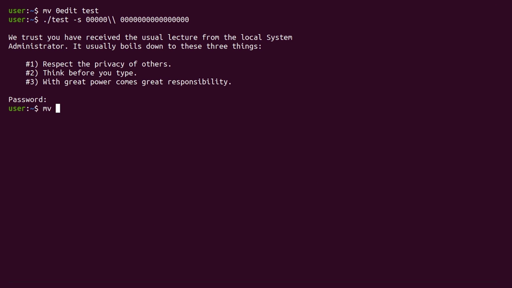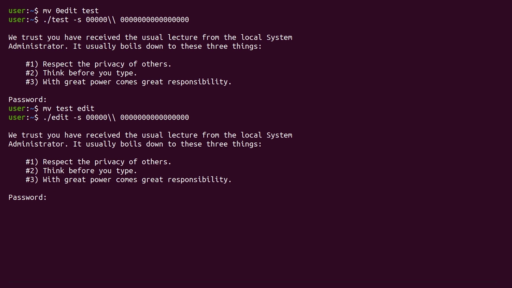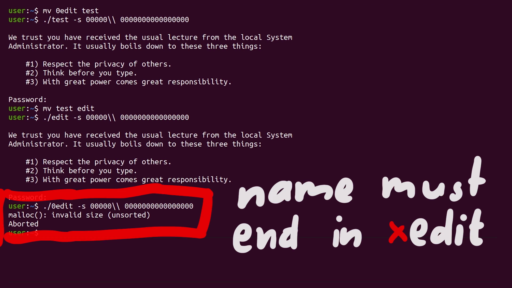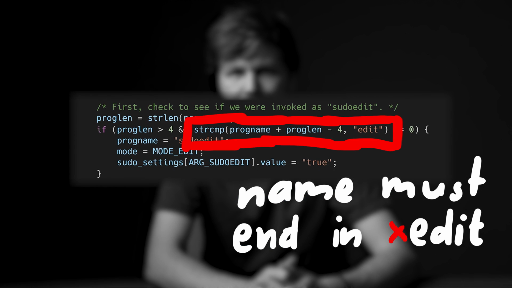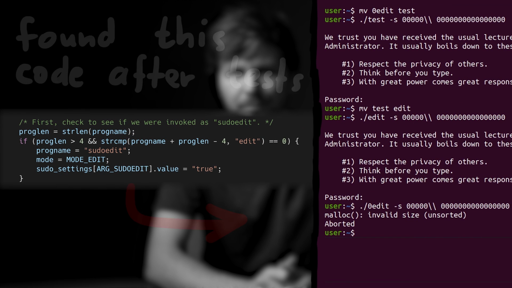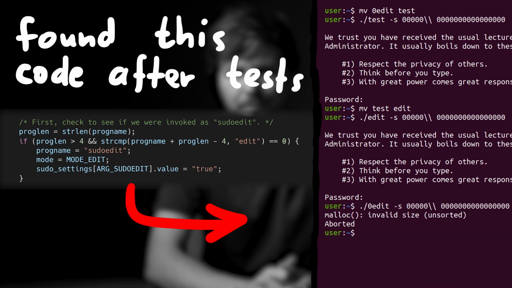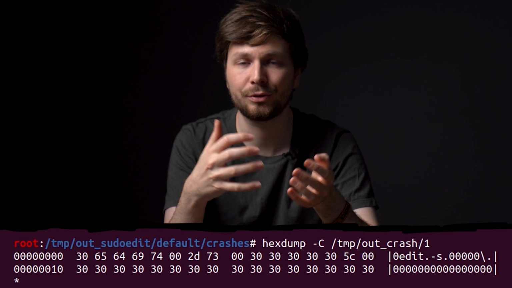We can also play a bit with the name and try different variants, and it's really weird why it works. It's not like the name can be anything, it's weirdly specific to be "edit" with at least one character before it. I already mentioned in a previous video that there is this check that only compares the end of the program name to be "edit", but I only knew this from exactly these test cases, so this is where I learned about this behavior. Now that we have a minimized test case, we can investigate this further.